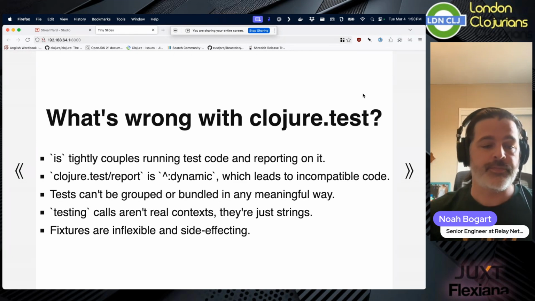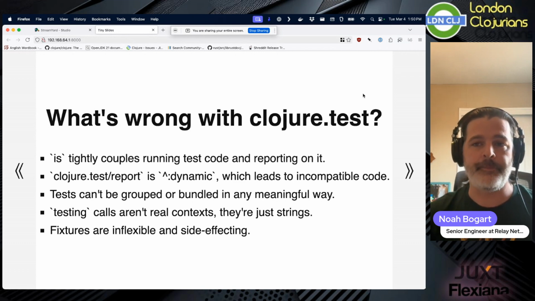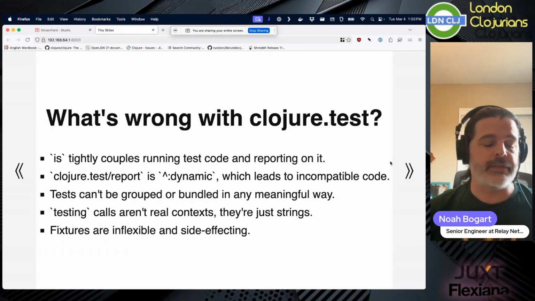And then fixtures, while being helpful, they do have a helpful use. They are kind of inflexible and side effecting. You either say they're for the whole namespace, right? And they're either going to be each or they're going to be once. And then that's it, right? It's like once or each. That's for the namespace. They're side effecting. If you run them out of order, if you re-eval them, they can be attached multiple times. They're very messy.